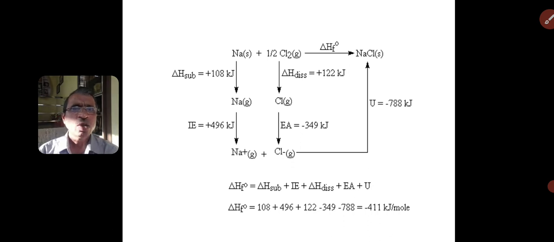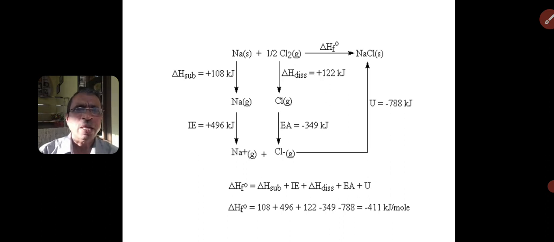So we have the enthalpy of electron gain. These gaseous ions combine to form solid sodium chloride, and the energy evolved is called lattice energy, which is 788 kilojoules.